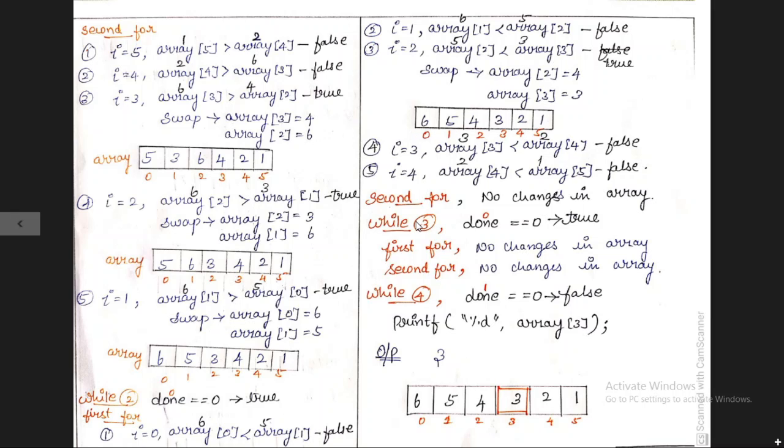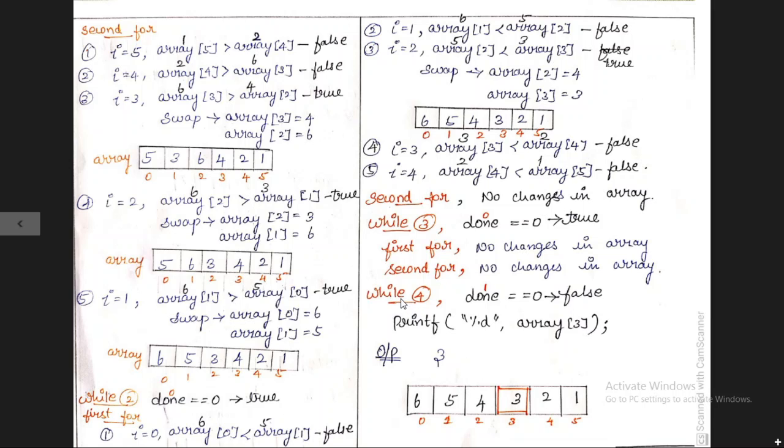Okay, now the done value is not updated. So done is also now equal to 0. Then we will move on to the while third iteration. For the first iteration, no changes in this array because it is arranged in descending order. So move on to second for loop. There are also no changes in this array because the array is arranged in descending order.